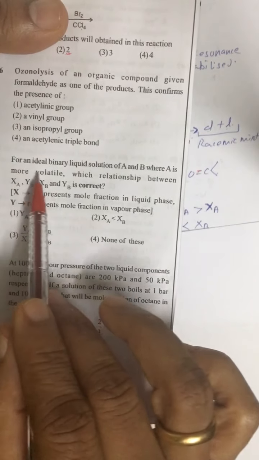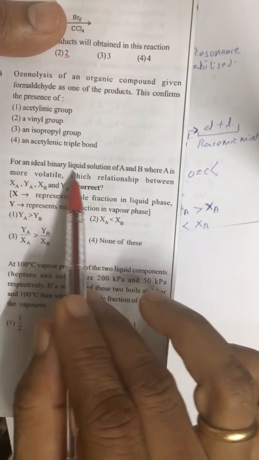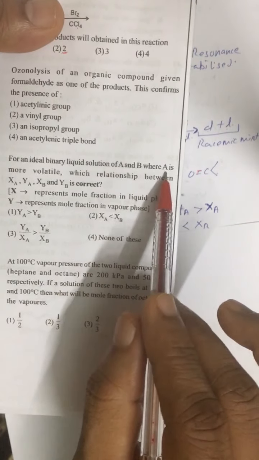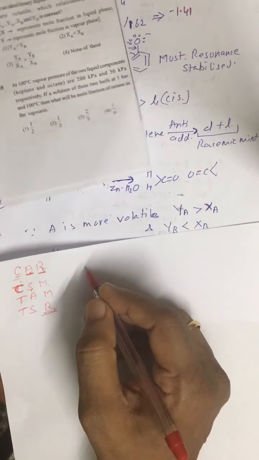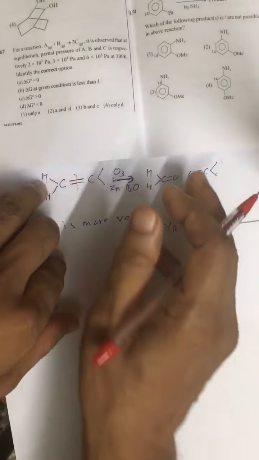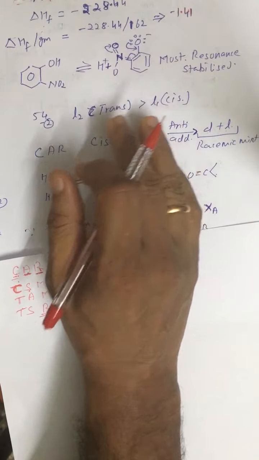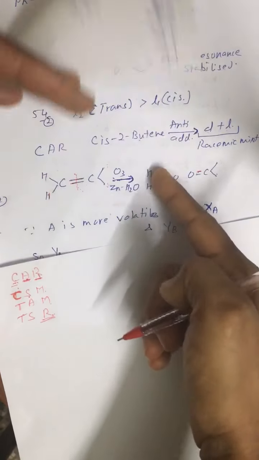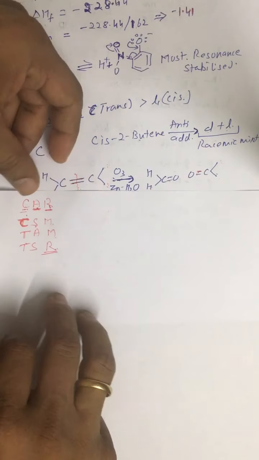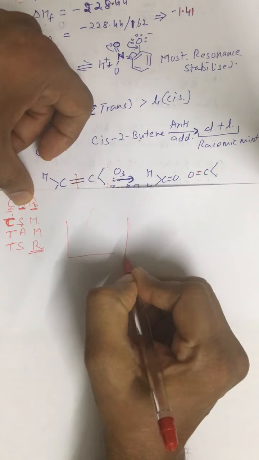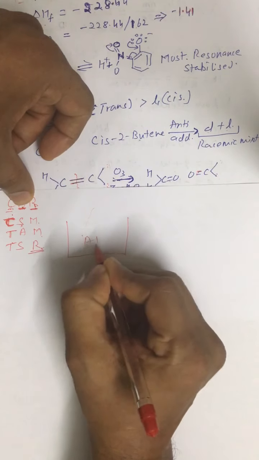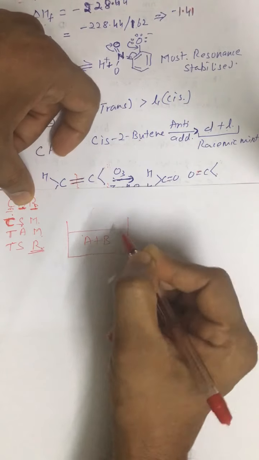Look at 57. For an ideal binary solution of A and B, where A is more volatile, it is clearly mentioned that A is more volatile. So suppose this is A and B in liquid state.